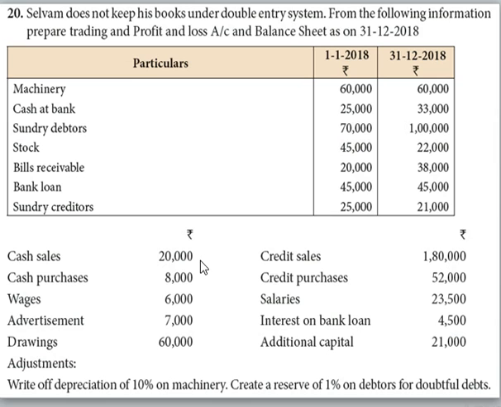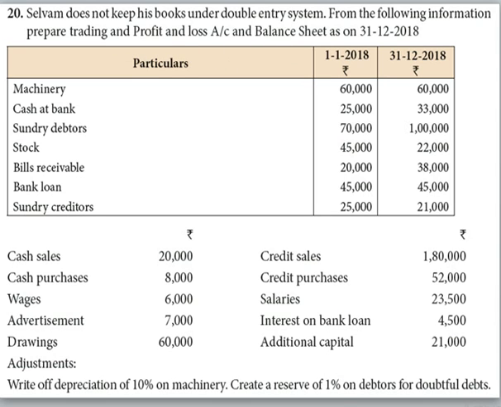They had given cash sales and credit sales, which is total sales. They had also given cash purchases and credit purchases, which is total purchases. But they didn't give the amount for opening capital. So first we have to find the amount for opening capital, and then we have to go for trading and profit and loss account.